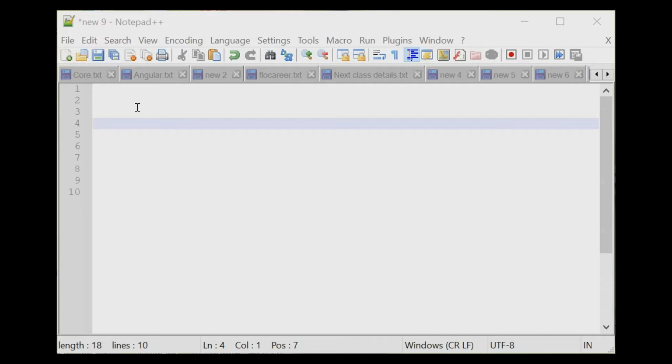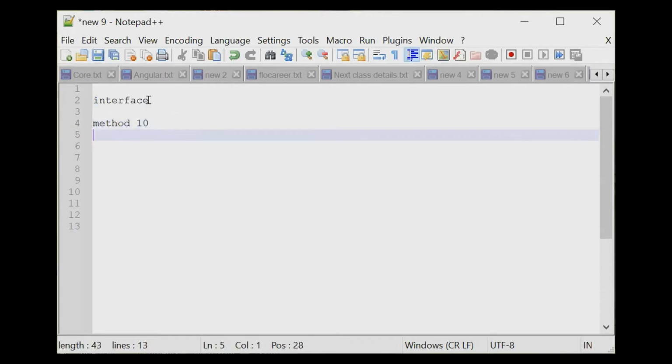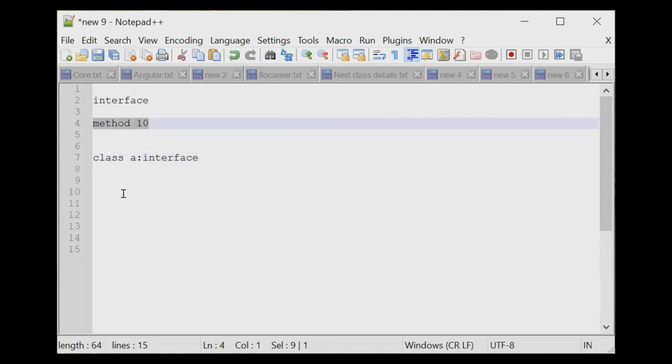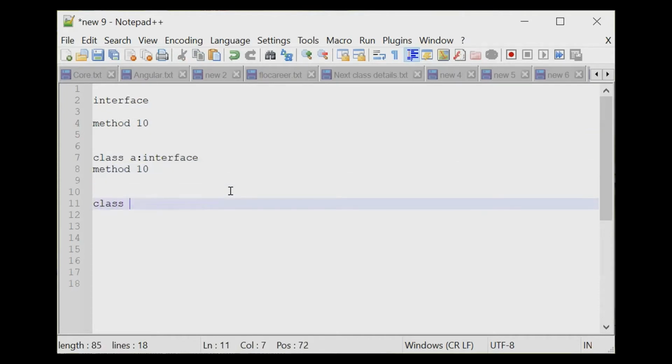So it is clear to everybody what interface segregation is. For example, my screen is visible to everybody, right? I have an interface, and in that I have defined 10 methods. Then I have class A, which inherits the interface. Now I have to give all the implementation inside class A. Suppose in the future I have another class B and I need only 5 methods. Then what do I need to do?